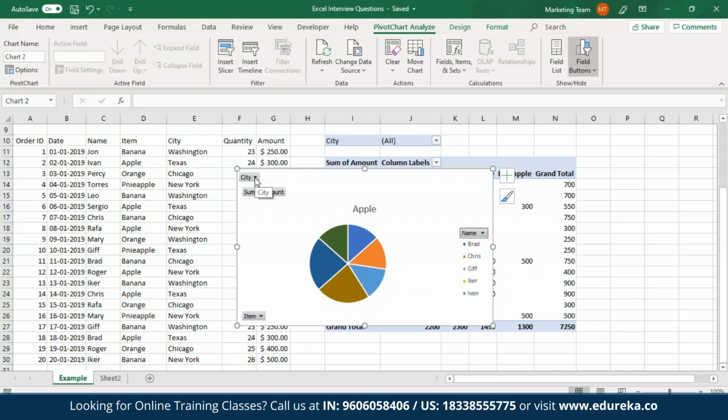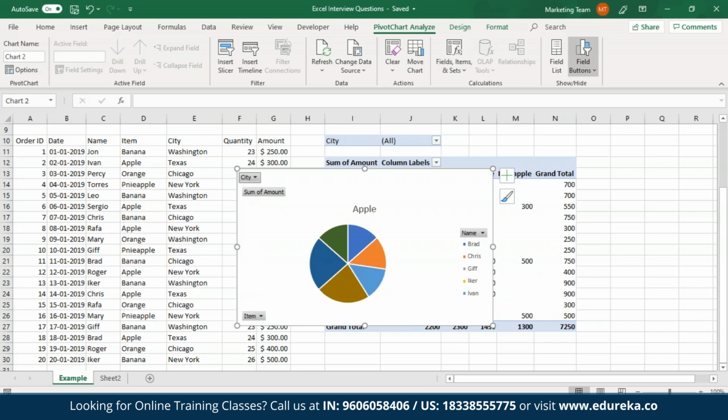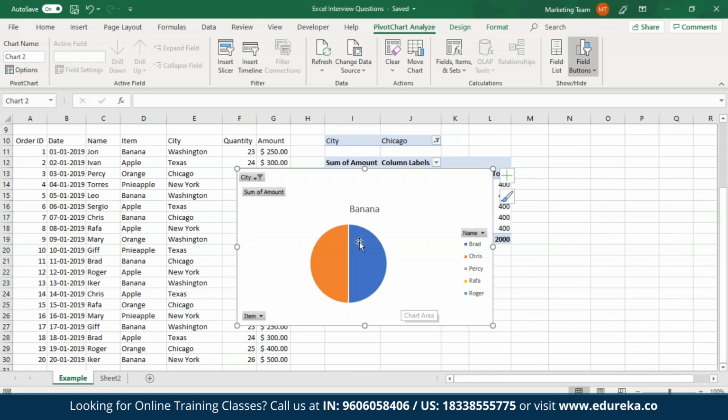You can also filter out the data according to your choice by selecting any of the data that you want to see selectively. Let me just select Chicago, and I'll click on OK. As you can see over here, my pie chart has been modified accordingly.